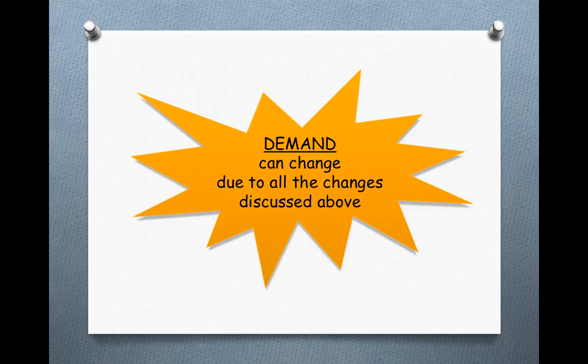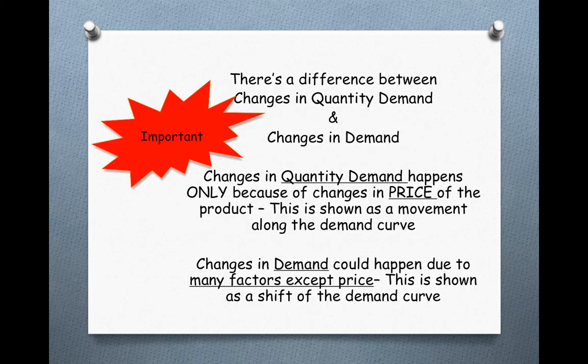Now, demand can be changed due to all these factors that we just discussed. Now, it is very important to note there's a difference between changes in quantity demanded and changes in demand. Changes in quantity demanded happen only because of changes in price, and this is shown as a movement along the demand curve, like we saw. Changes in demand happen due to many factors excluding price. Price does not impact a change in demand, and this is shown as a shift of your demand curve.